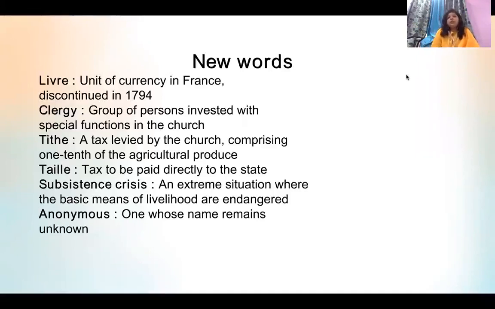No. The lord used to give the land to the knights, who in return promised to take care of their security. Knights were military commanders, so they themselves were not going to cultivate that land. They used to give the land to the peasants, who ultimately cultivated it, and whatever produce came from that land was given back to the knight, then to the lord, and then ultimately to the king. So this is the concept of feudalism, which continued in France as well.